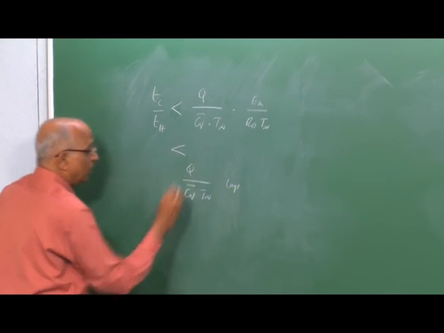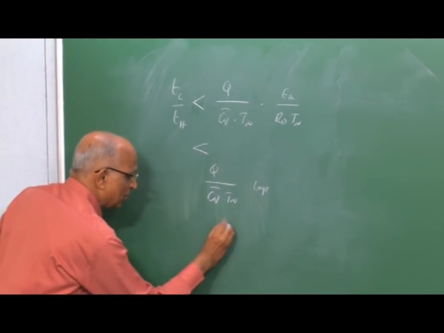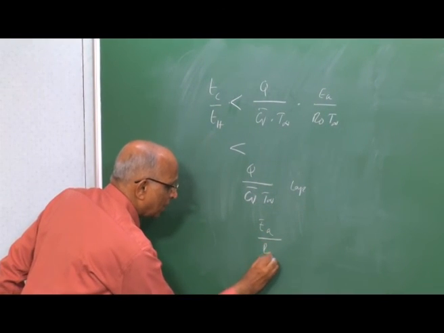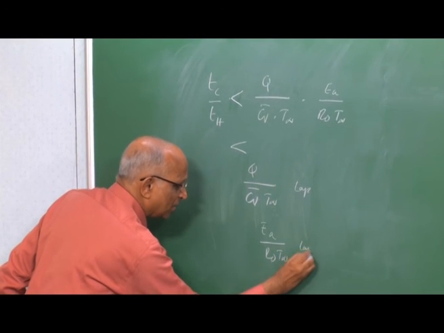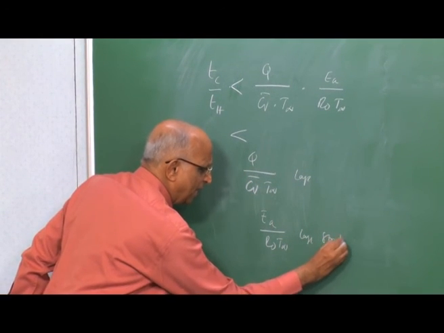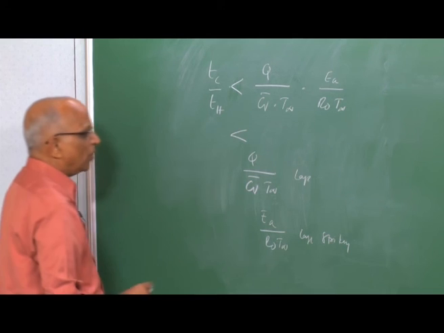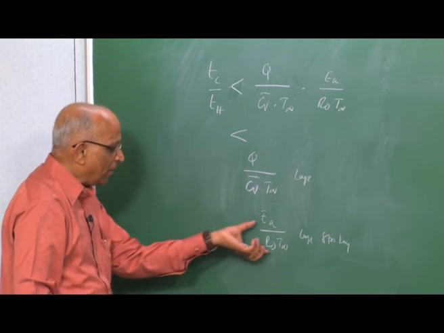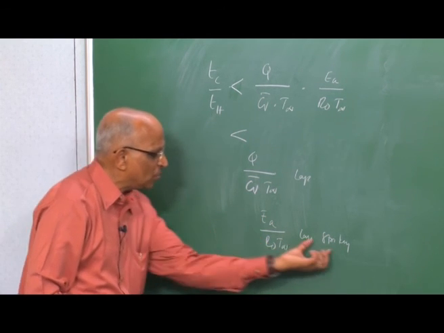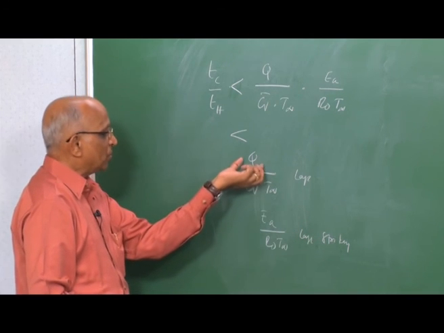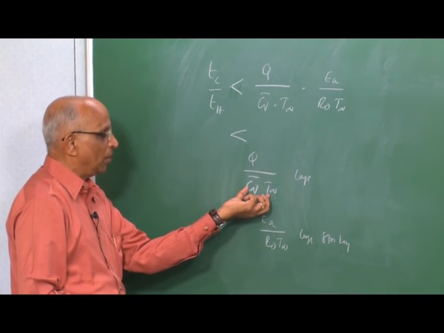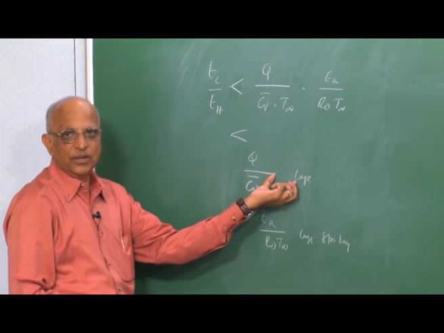That means the amount of heat generation must be large. We also said Ea by R naught into T infinity must be large for spiking to take place. Therefore, for a chemical explosion to take place, you should have large activation energy giving rise to a huge spiking, and we must also have as much energy as possible to result in a large heat release.